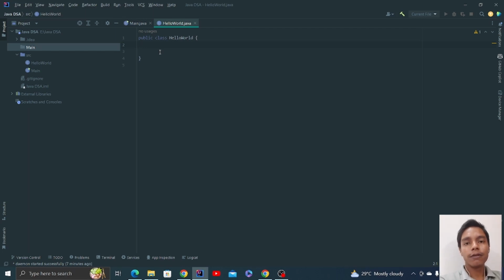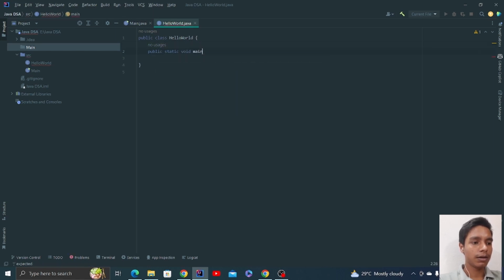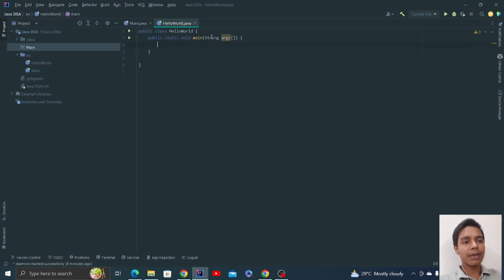Okay, now we need to implement our code, whatever we will write. We implement code inside a function. Now, what is a function? A function is basically an entity that implements some set of work. For example, if I say public static void main and String args, this is a main function. This is the name of the function, right?